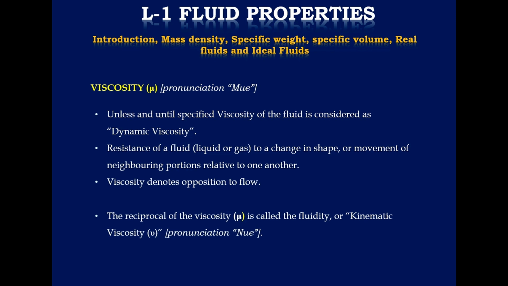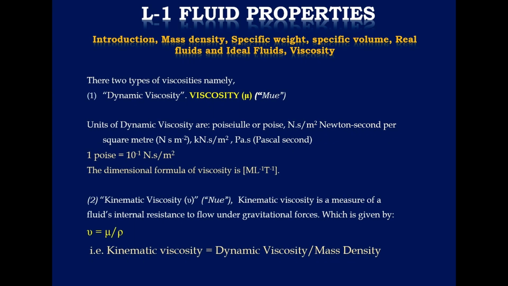The kinematic viscosity is defined as the ratio of mu, that is dynamic viscosity, to the mass density, that is nu is equal to mu upon rho. So there are two types of viscosities. One is dynamic viscosity, which is denoted by mu.